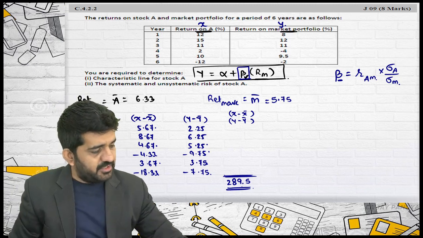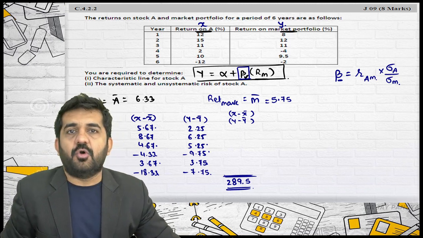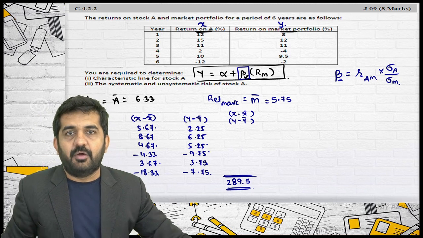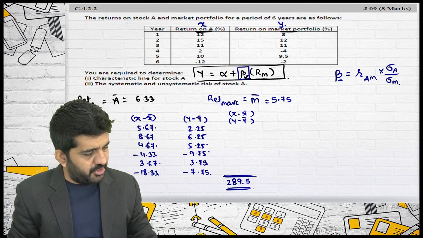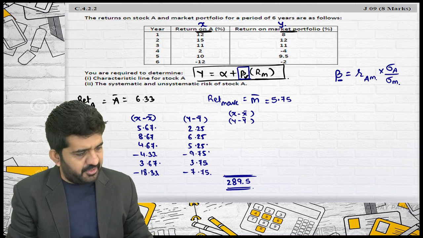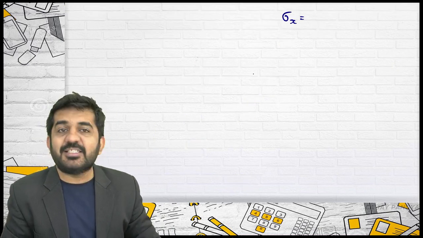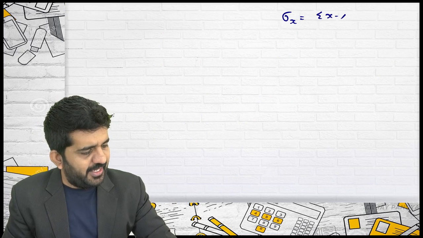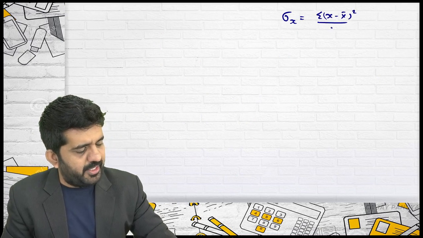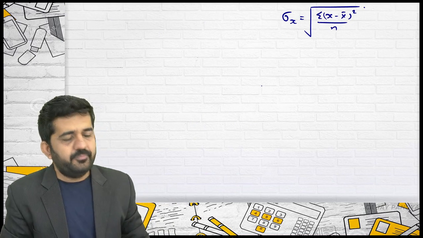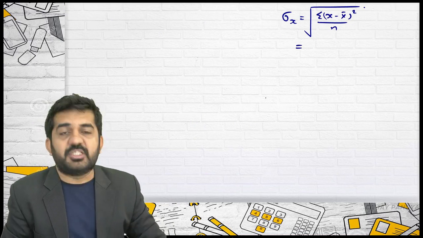What I require is the first standard deviation of A. Is it alright? What I require first is standard deviation of A. Let me find out standard deviation of A. A, we have taken it as X. Is it alright? So it is sigma X minus X bar whole square upon n under root. Let me find out this directly.